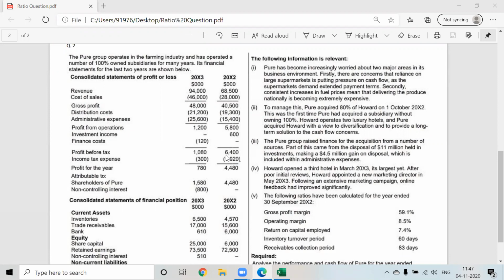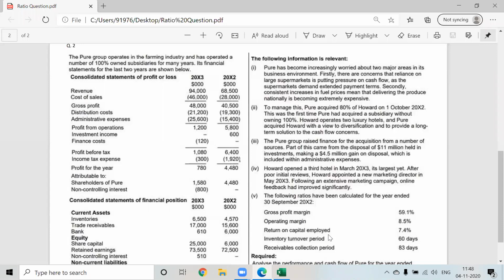In March, they had started the new hotel, okay, and books of accounts were closed in September. But in March, they had got poor initial reviews. If you have poor initial reviews, means what? In the hotel industry, the doubt is, is this the reason why admin expenses are high? We'll see that. So if I open the hotel and I get poor initial reviews, then I will not get enough customers. If I don't get enough customers, I will not get enough cash flow. And that is the second reason why cash flows are lower.